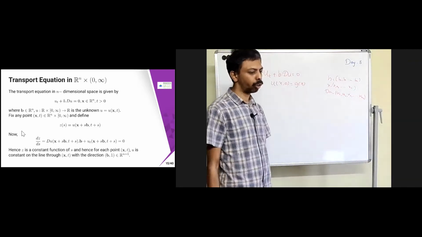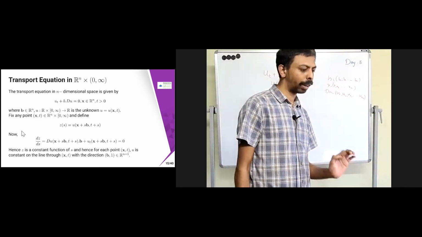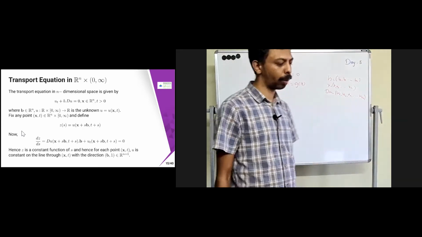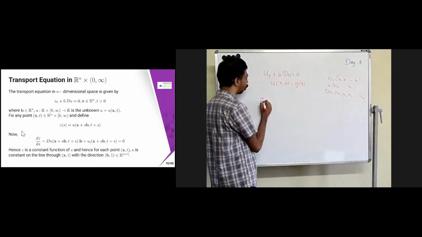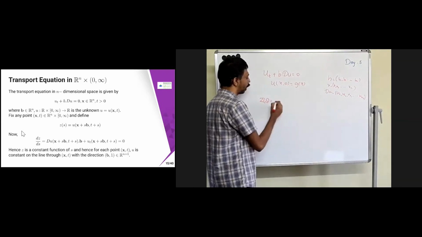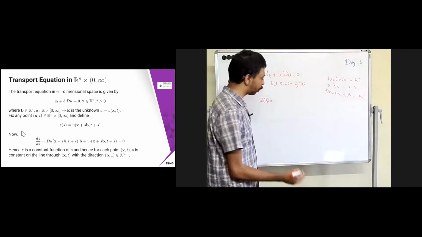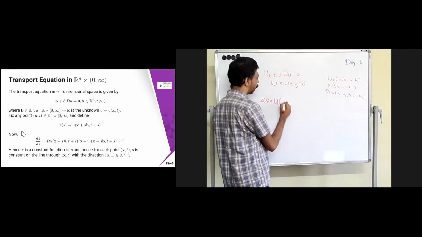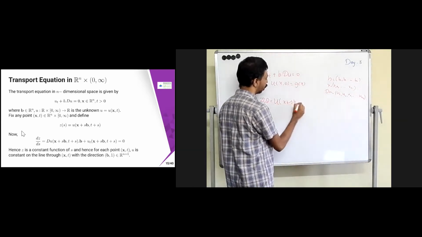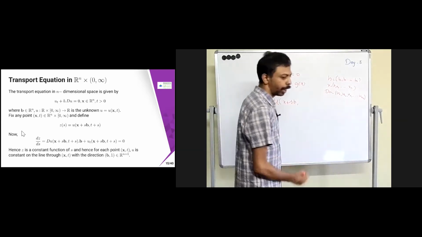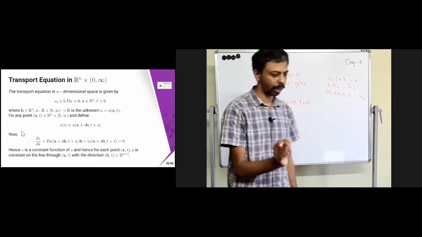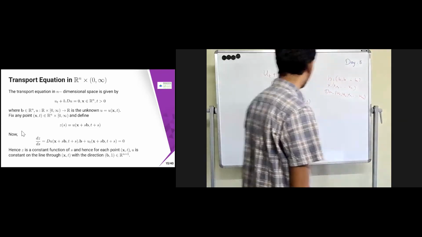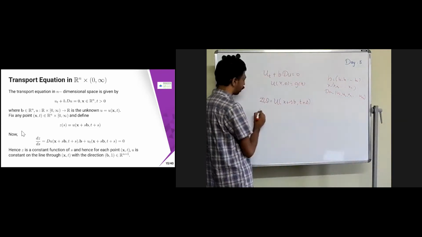Now fix any point x comma t in R^n cross (0, infinity). Then we define a parametric curve, z of s equal to u of x plus sb comma t plus s. So what is dz by ds?